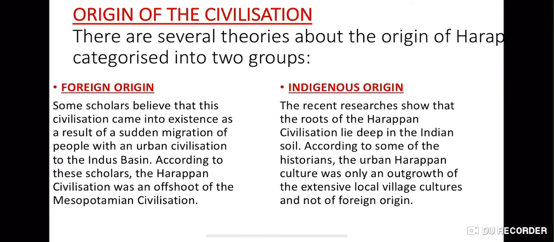Whereas the researchers of the indigenous origin believe that it was not of migrated foreign people, but that it very much started in India, and was only an outgrowth of the extensive local village cultures of India. So that village culture expanded and extended, and thus it became the civilization. So that was it.